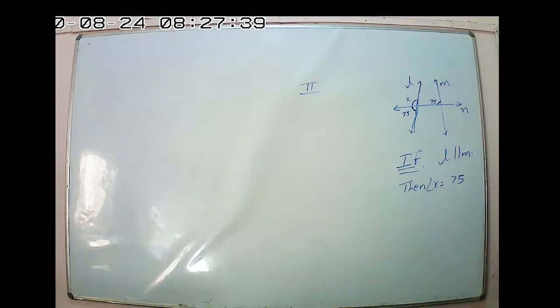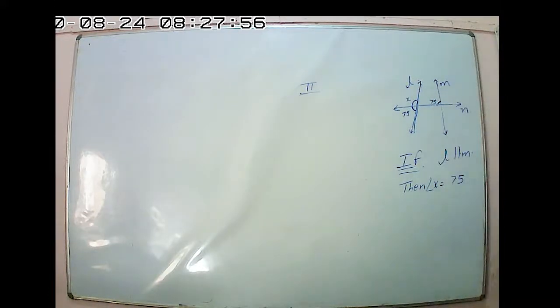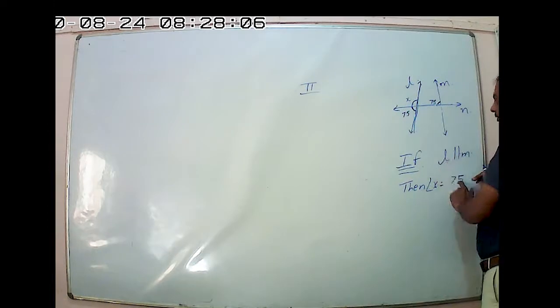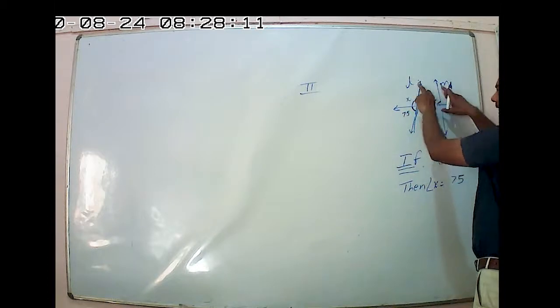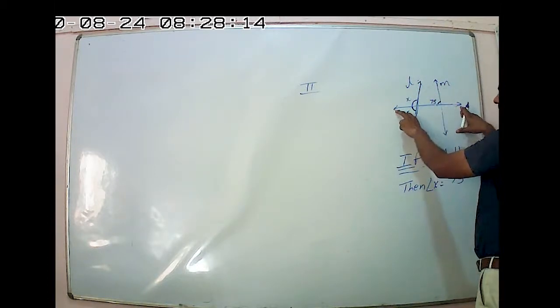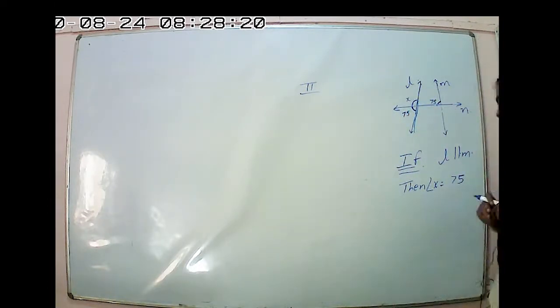No answer from your side? What I asked, what is the value of angle X if the lines are parallel? Equal to 75. Why? Because they are corresponding angles. If the lines are parallel, L is parallel to M and this is the transversal, then this angle X and this angle are equal because they are corresponding angles. Is it clear? So X equals 75.